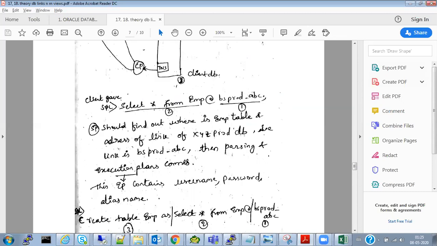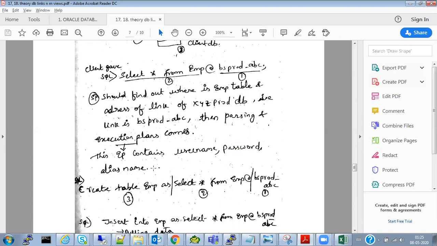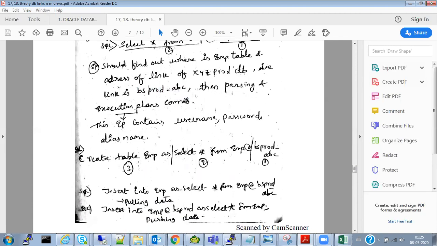So the server process should find out where the emp table is and the address of the link of the xyz prod database, that is the database link name. The server process has to follow the database link name, and then parsing will happen. Then the execution plan again is one and the same. How will it parse? This is how it parses.